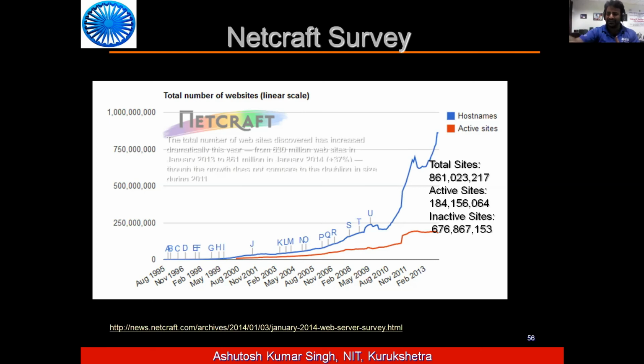On the first page, we only see them, because they are coming on the first pages, because many inactive sites are pointing to these active sites. So these inactive sites are purposefully created to boost the active sites so that they can come on the first page, and then they can earn a lot of money.